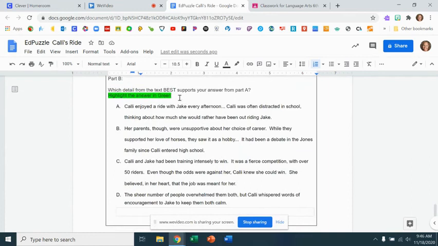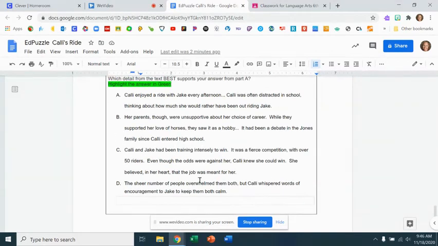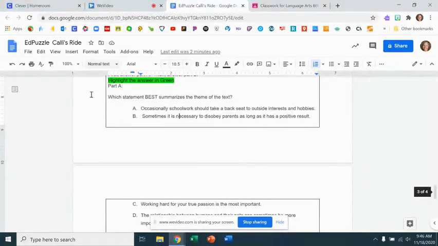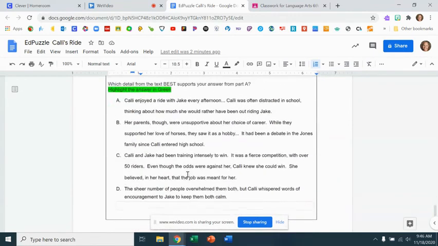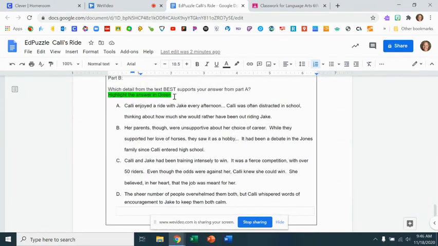Which detail from the text best supports your answer from part A? This is telling me that whatever this part says, it needs to match what you chose for part A. It needs to match. Okay? So, which detail from the text best supports your answer from part A, which was the theme of the story? So, which detail tells us that's the theme?